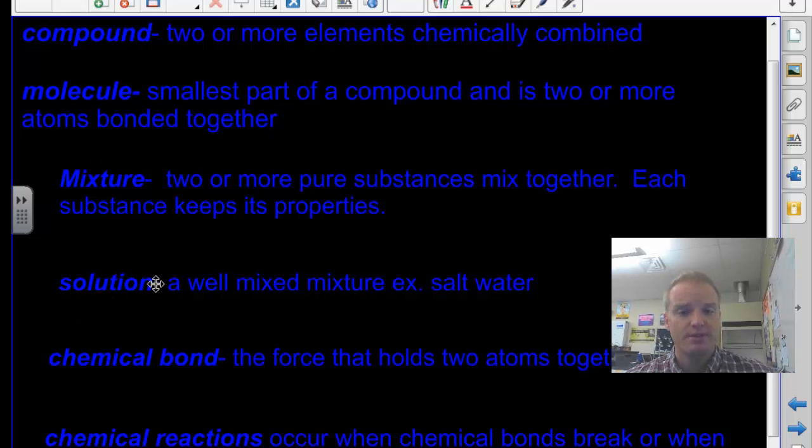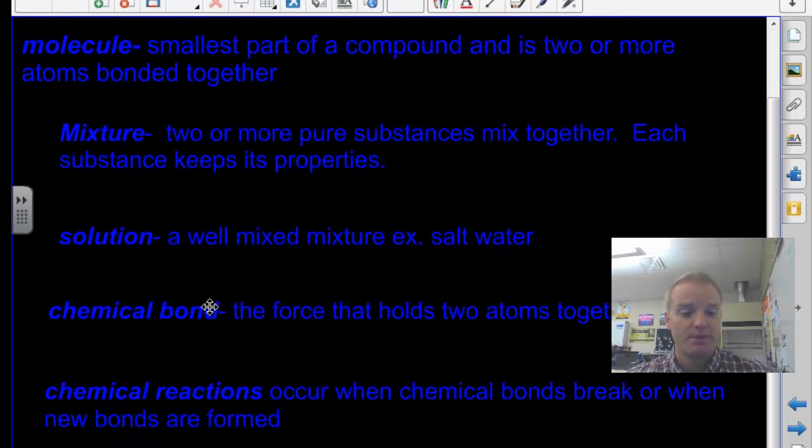So now we have these chemical reactions. This is more the chemical change side. A chemical bond is a force that holds 2 atoms together. During chemical reactions, or chemical change, this occurs when chemical bonds break or when new bonds are formed. And this is going to give us an energy release, so the temperature is going to change. It seems like new substances appear when these bonds are broken and reformed during chemical reactions.